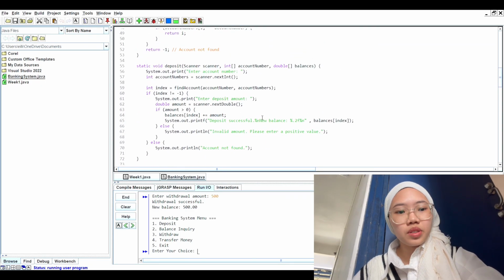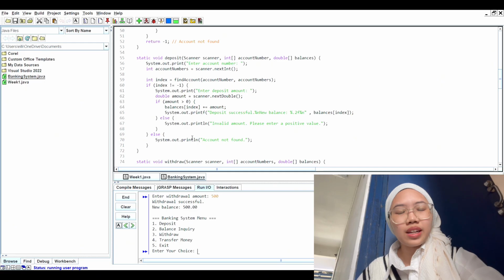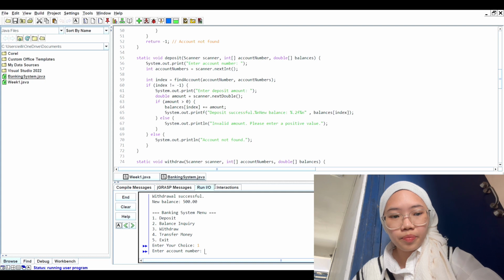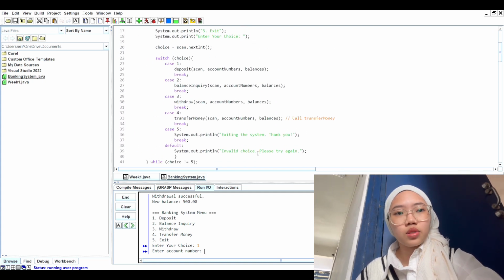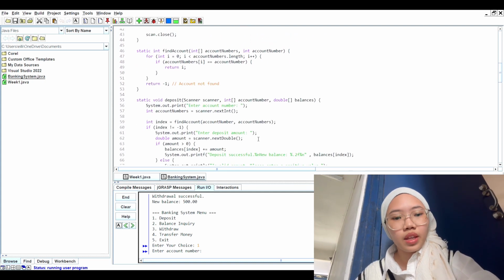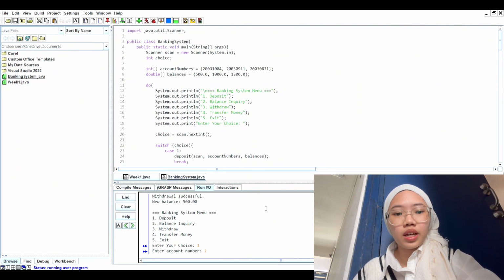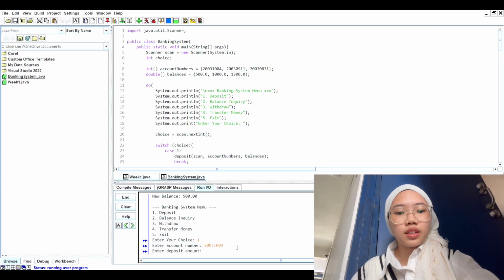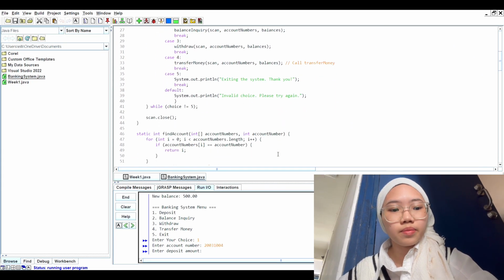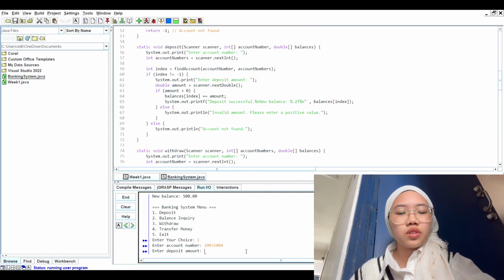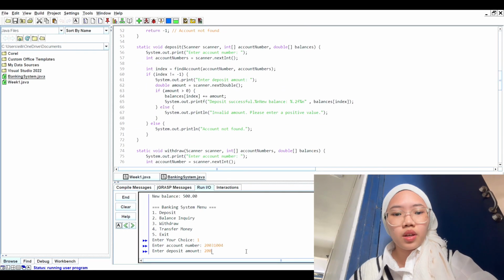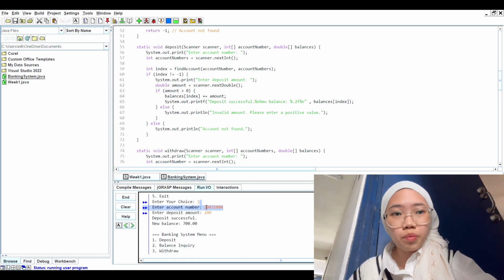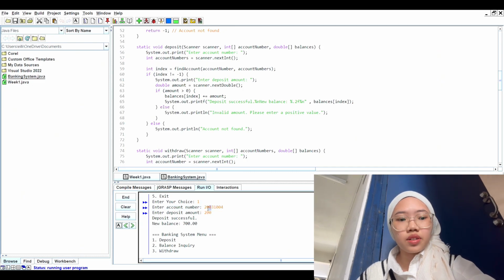In the deposit process, I'm going to explain how it works. When a user selects the deposit option, the program will prompt for the account number. Then it uses the find account method to verify that the account exists. It asks for the deposit amount and checks if it's valid. If everything is correct, the balance will be updated and a confirmation message is displayed. For example, if the user deposits 200 into an account that already has 500, as you can see here, the new balance becomes 700.